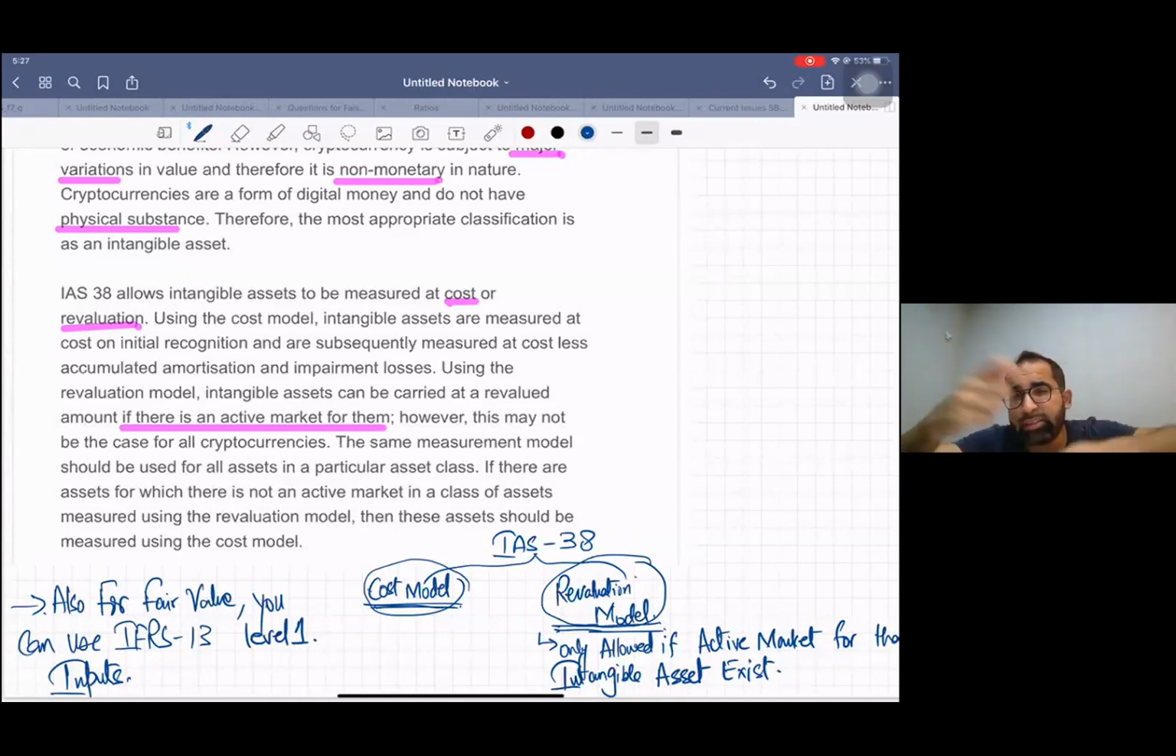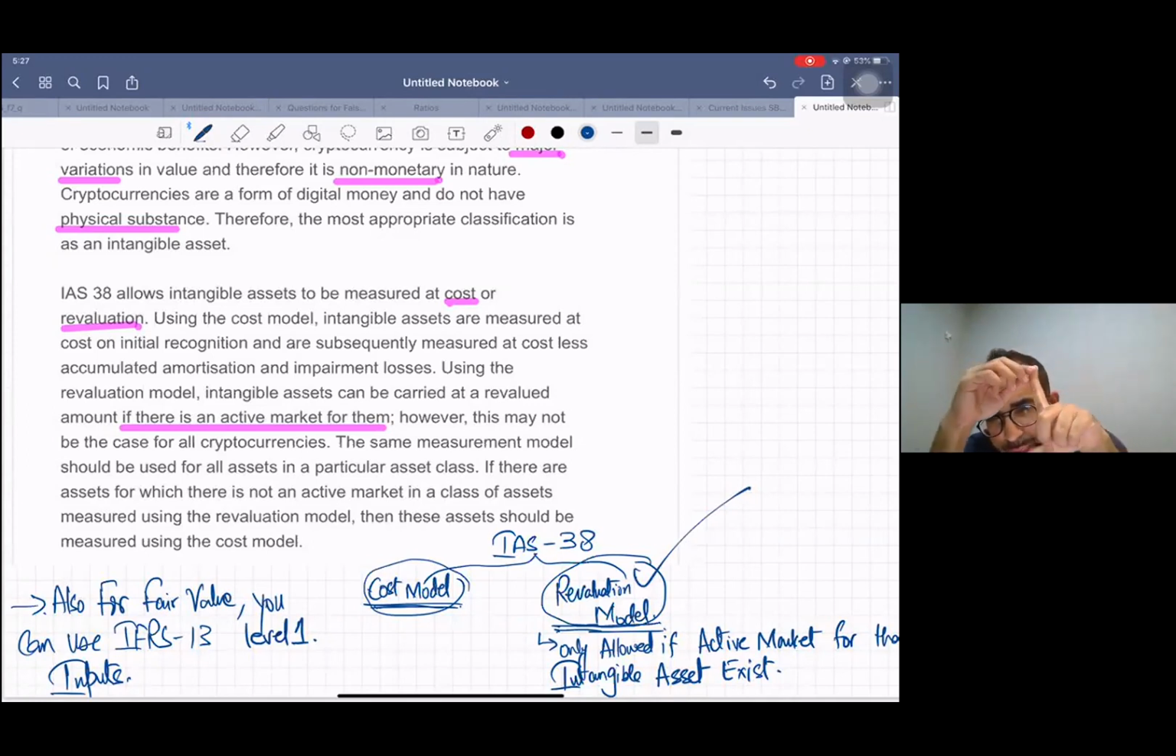That means on a daily basis they are trading, that intangible asset is sold daily. So if I tell you that for cryptocurrencies the revaluation model can be applied, why? Go and check the data. You will see daily transactions of cryptocurrency. Many people are trading nowadays in cryptocurrencies, and you can see the active market of cryptocurrency through exchanges.